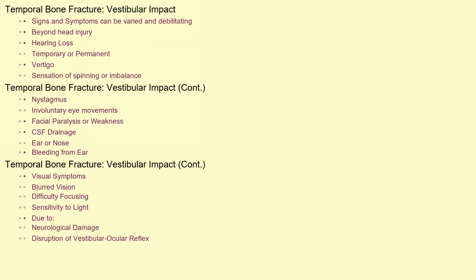The signs and symptoms of a temporal bone fracture with vestibular impact can be varied and debilitating. Beyond the obvious head injury, common symptoms include hearing loss, which can be temporary or permanent. Vertigo, a sensation of spinning or imbalance, is a frequent complaint. Nystagmus, those involuntary eye movements we mentioned, is another key indicator. Patients may also experience facial paralysis or weakness, drainage of cerebrospinal fluid from the ear or nose, and bleeding from the ear. The visual symptoms include blurred vision, difficulty focusing, and sensitivity to light due to associated neurological damage and the disruption of the vestibulo-ocular reflex.